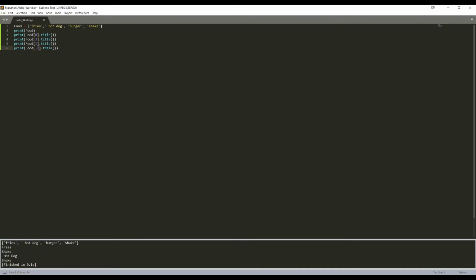So -1 would be shake, -2 would be burger, and it just goes in reverse. If we did -3, I believe, and we built it, we would get hot dog, and then -4, we would come back around and get fries. So you can go positive or negative, and it could be very useful at times.